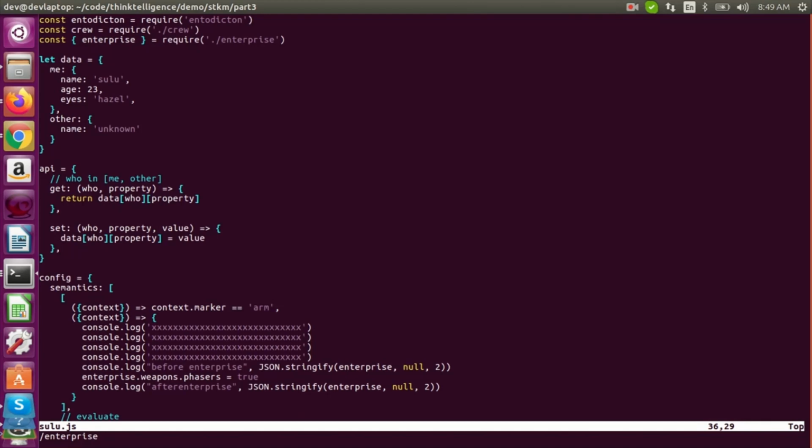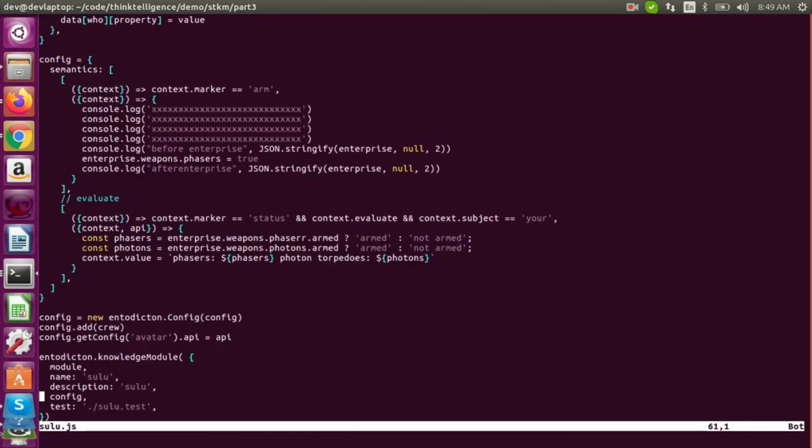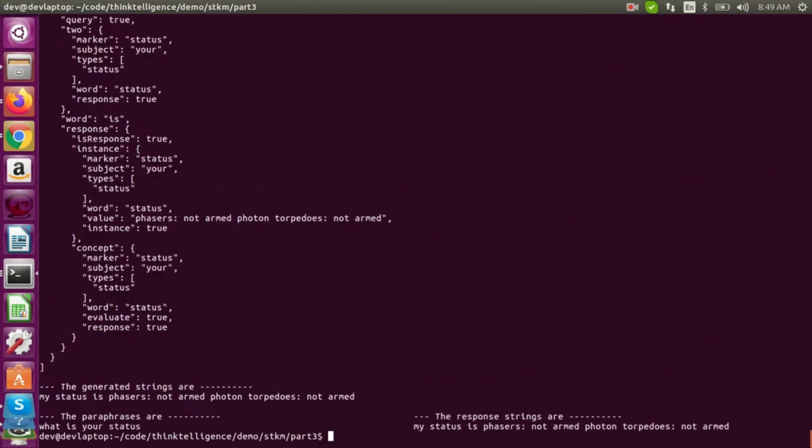Why is it undefined? Enterprise. Oh, did I do weapon? No. Enterprise.weapons. Oh, phaser. Boom! So now we got Sulu saying my status is phasers not armed, photon torpedoes armed. Yeah, cool. So we get all that for free.